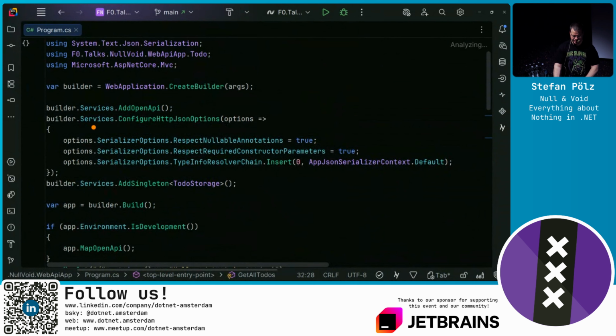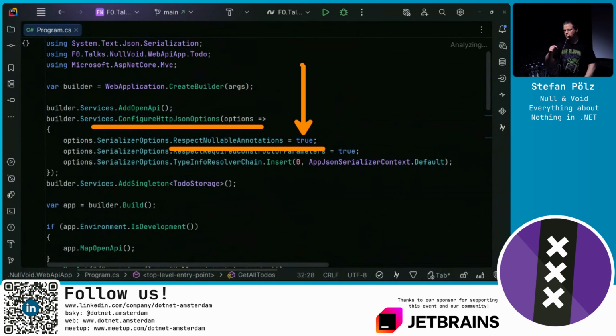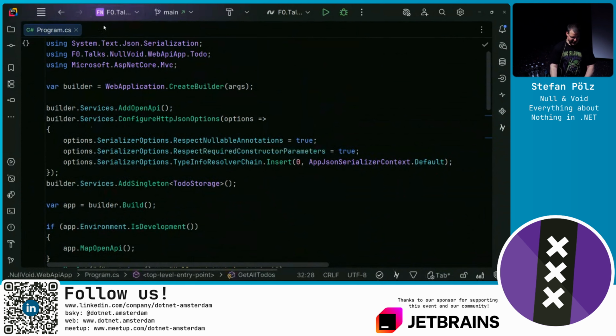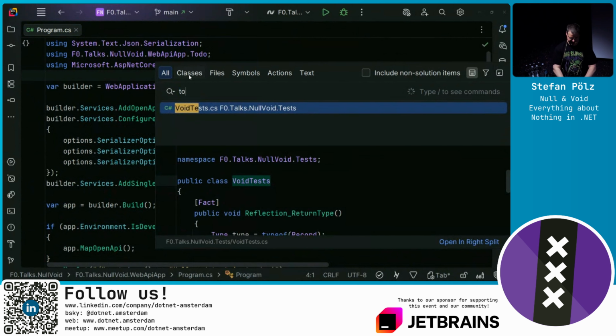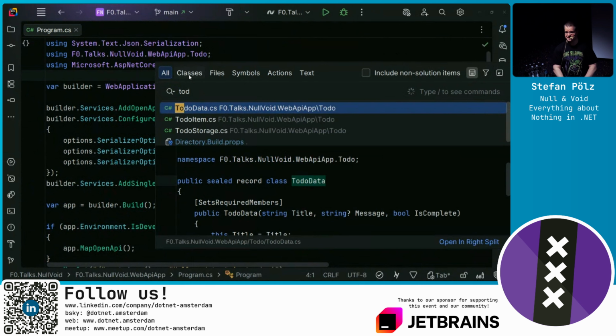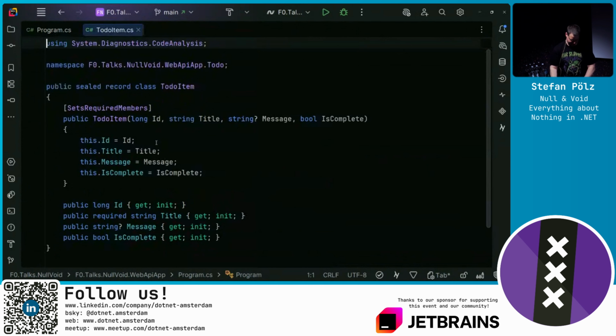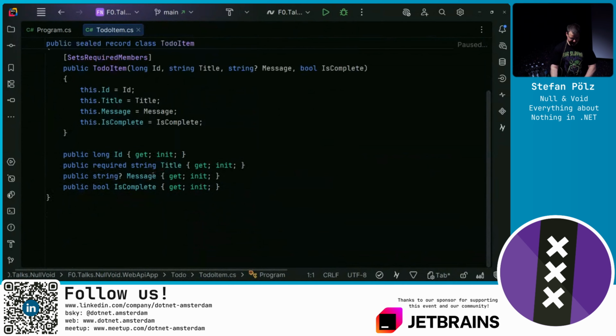When it comes to JSON serialization, we can configure it to respect nullable annotations. I set this to true to now make serialization and deserialization fail if I violate the nullability contract. This is just a bit of an enhanced version of the web API to-do sample. And what I did is I marked the title as not nullable. The message may be null.